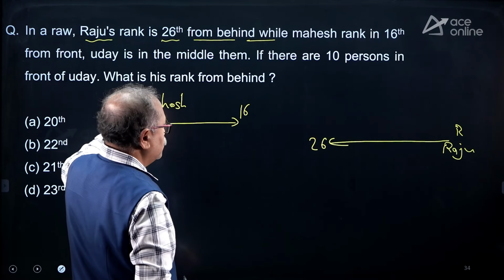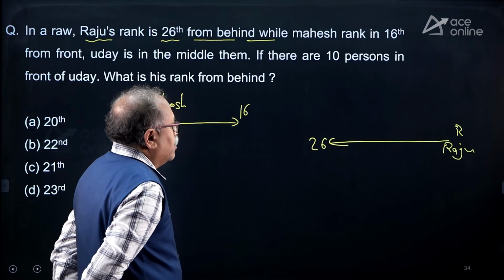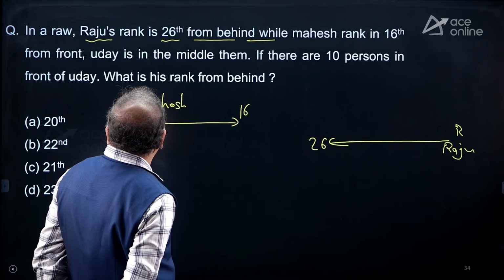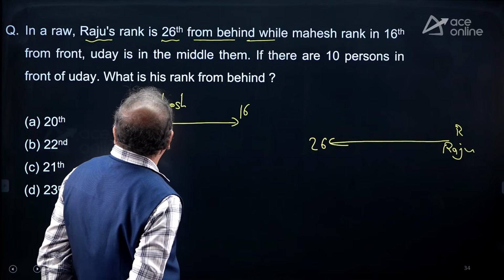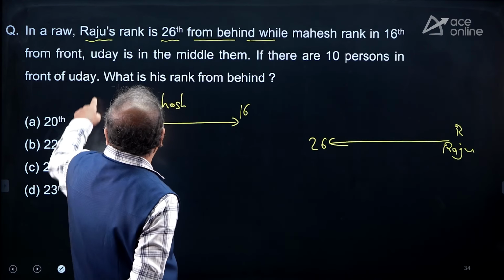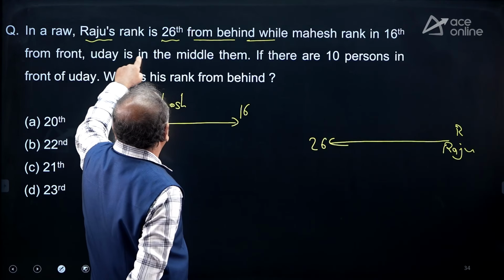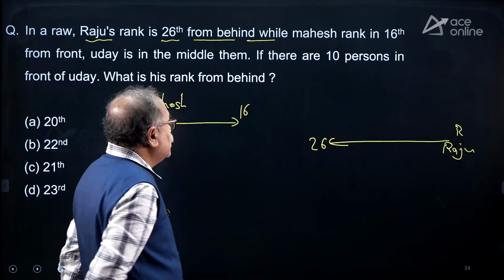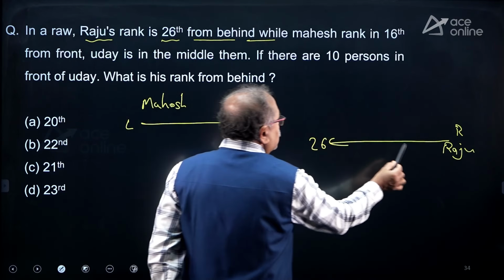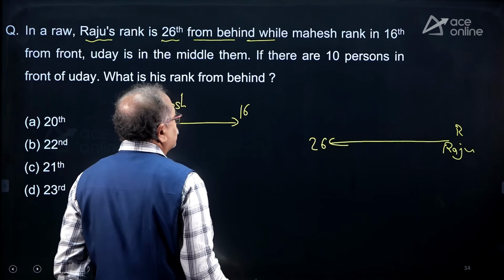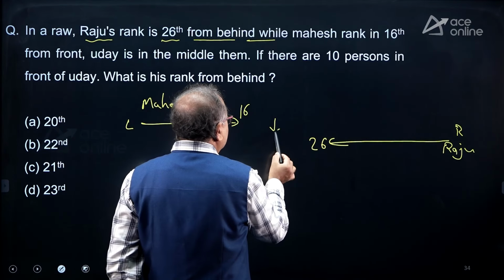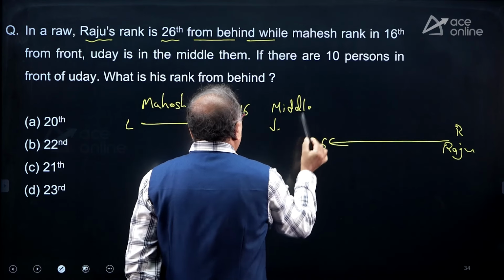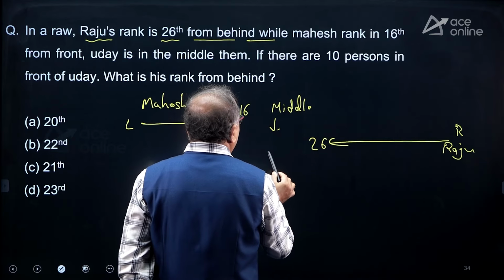Okay, if there are 10 persons in front of Uday. Okay, I missed this point. Uday is in the middle of Mahesh and Raju. So this is the middle, and Uday is here.